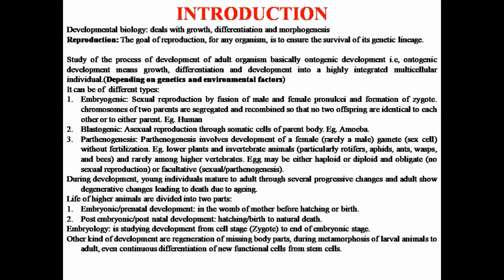In this, the egg may be either haploid or diploid, or the organism may be obligate or facultative for parthenogenesis. If it is obligate, then there won't be any kind of sexual reproduction, but if it is facultative, there might be chances of sexual reproduction, as well as at some stage it may be parthenogenetic also. So these are the different types of development. There are some other kinds of development also, like regeneration of missing body parts, metamorphosis of larval animals into adults, then continuous differentiation of new functional cells from stem cells.